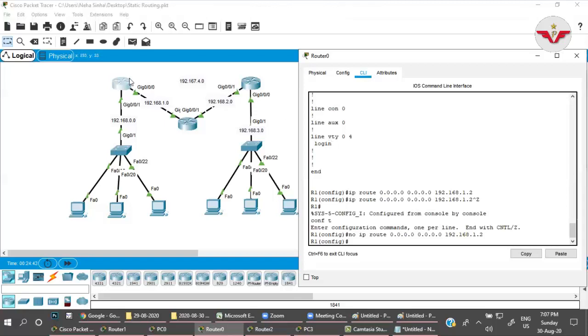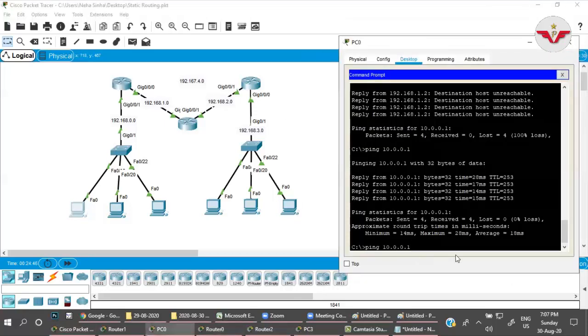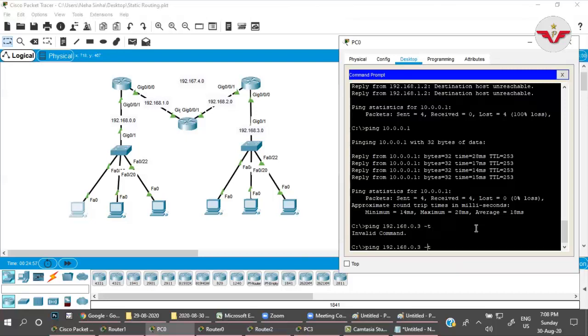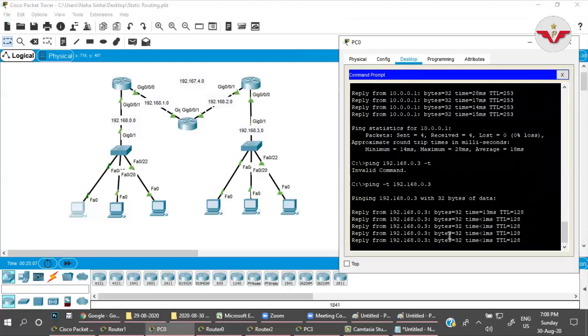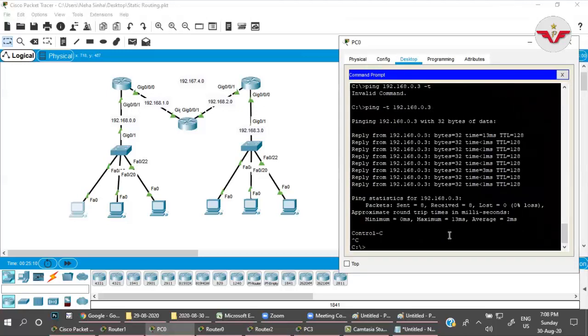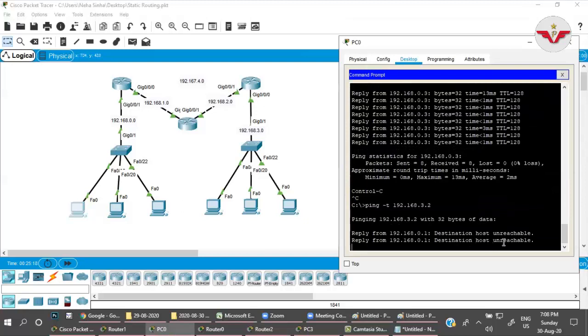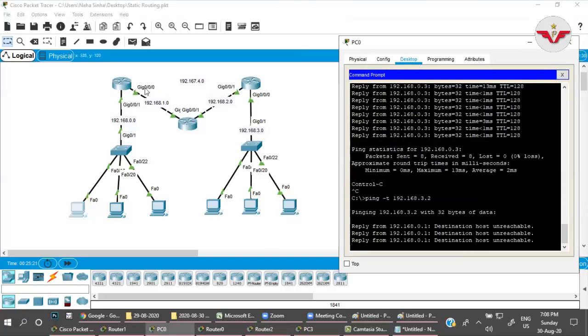If there is no route, if I try to ping from here, suppose 3.2, ping 192.168.3.2 with continuous ping, -t. Not 0.3, 3.2, my mistake. This network. Destination host unreachable. This router does not have any information about any network.